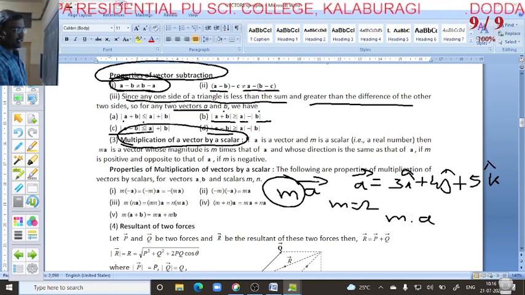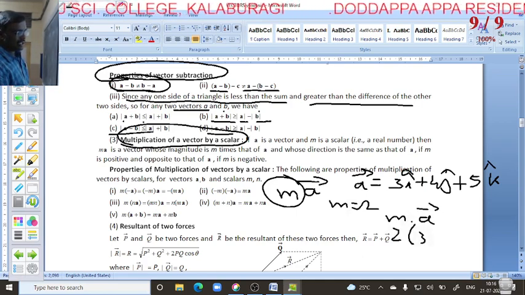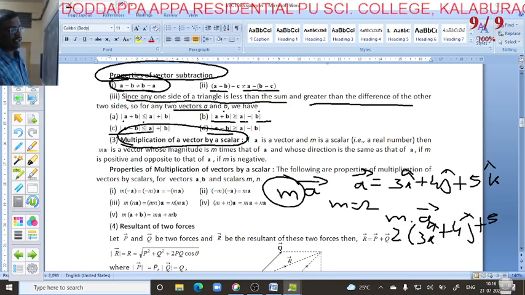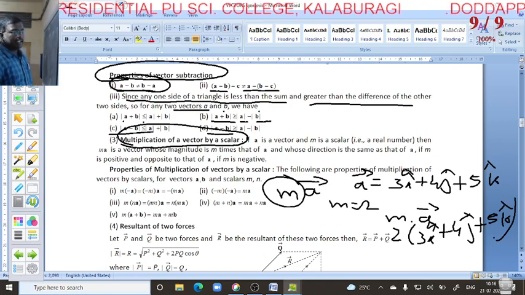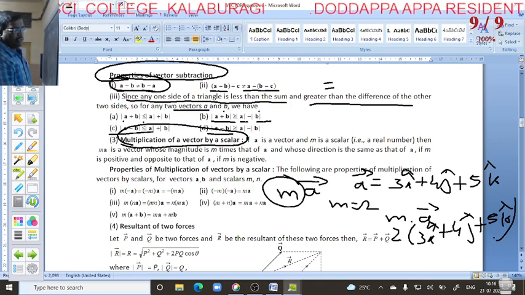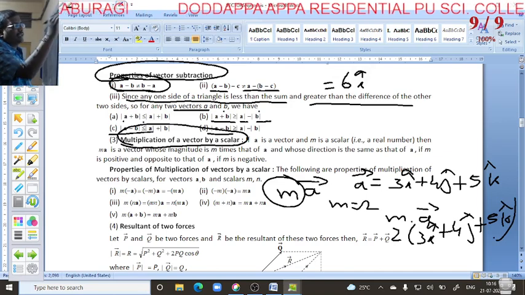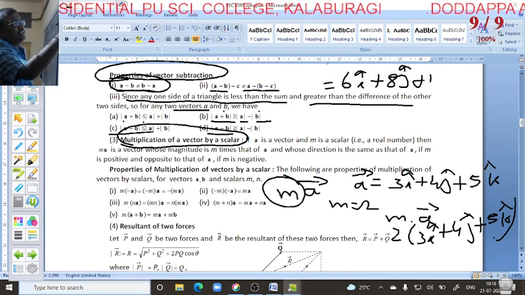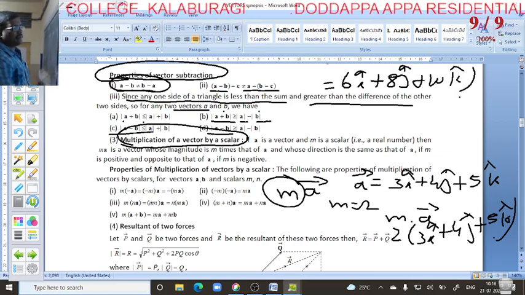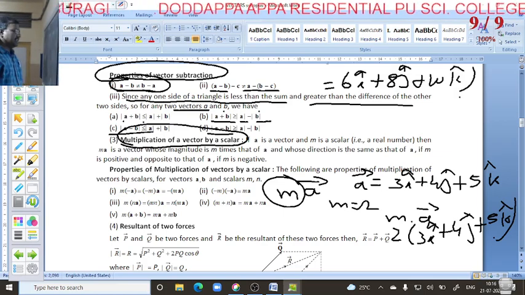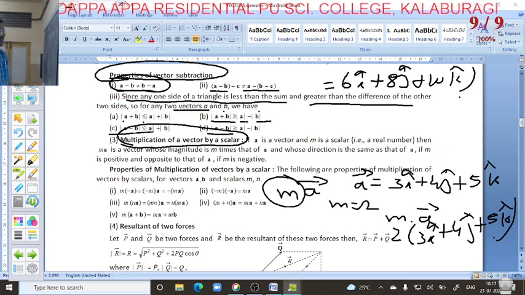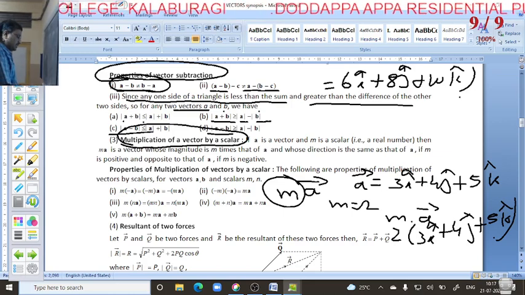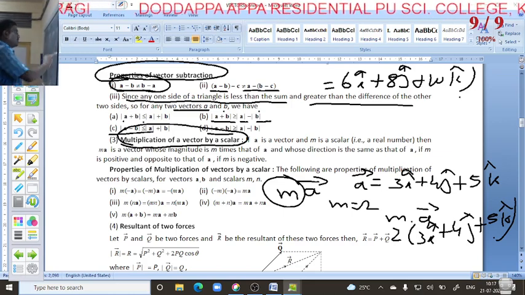That is m into vector A, that is 2 into 3i plus 4j plus 5k, which gives 2 into 3 is 6i plus 8j plus 10k. Okay, this is the method of multiplication of a vector by a scalar. That result is there; you have to go through it afterwards.